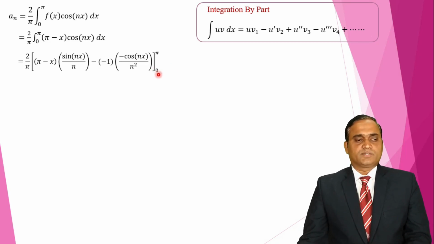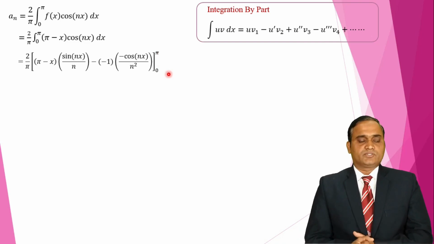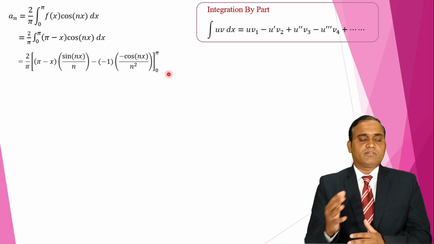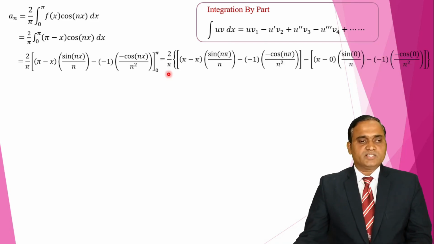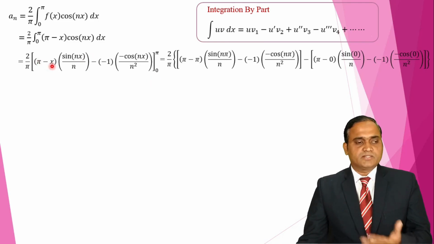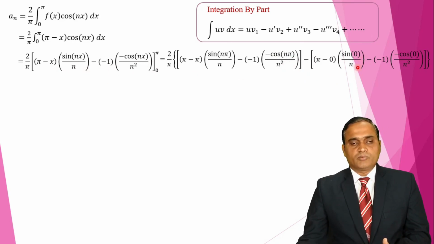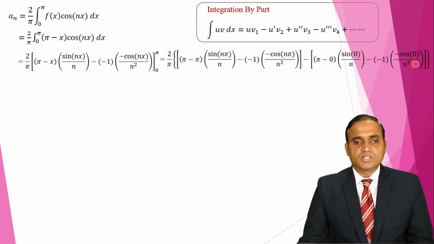So we have to substitute the limit now 0 to pi. So upper limit minus lower limit. So first substitute pi and minus lower limit we have to substitute 0. So we get this step. So here x is replaced by pi. So pi minus pi, here we get sin n pi upon n, minus 1, minus cos n pi upon n square. So minus, substitute now lower limit, we get pi minus 0, sin 0 upon n, minus 1 upon cos 0 upon n square.